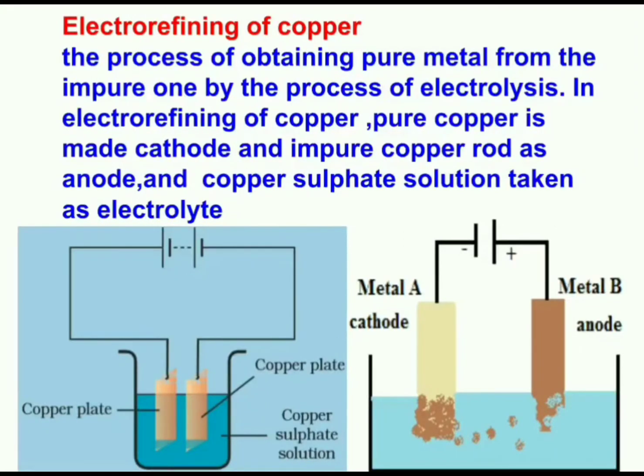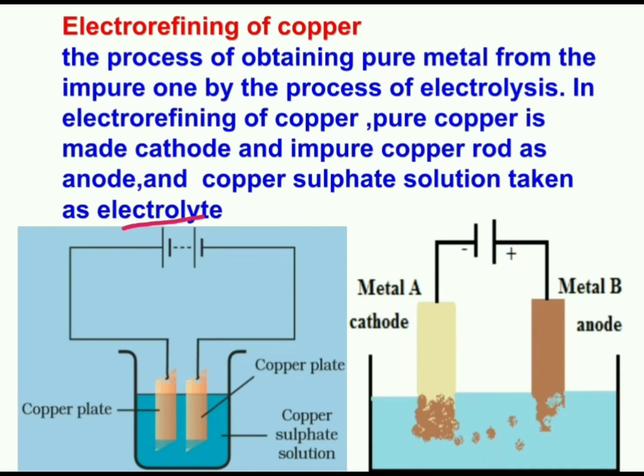So let us take an example of electro-refining of a metal copper. In this case, we have got two electrodes. One is pure, another is impure copper rod. Pure copper rod is to be made cathode. Cathode means that it has to be connected to the negative terminal of the battery, and impure rod has to be made anode, means it has to be connected to the positive terminal of the battery. And a suitable salt solution of that same metal has to be taken as an electrolyte.